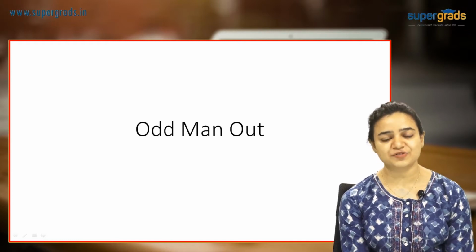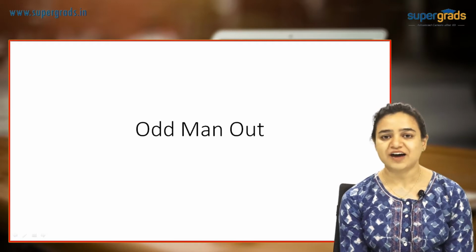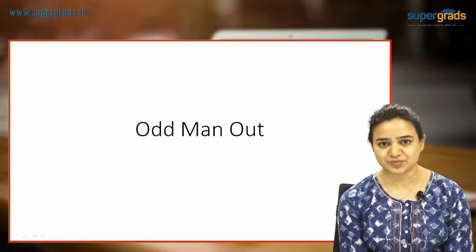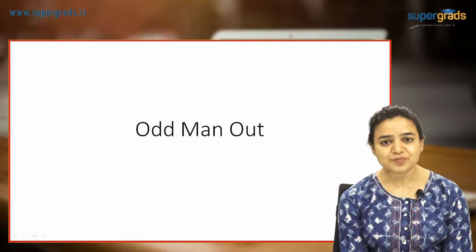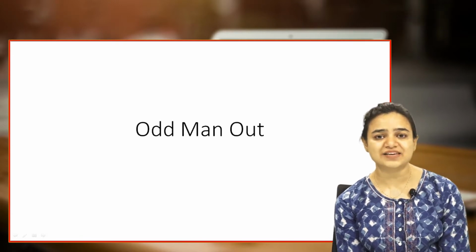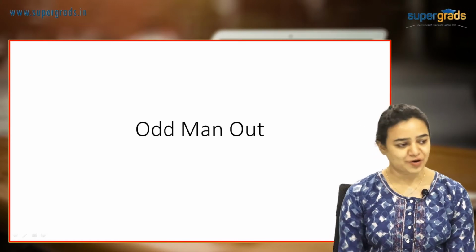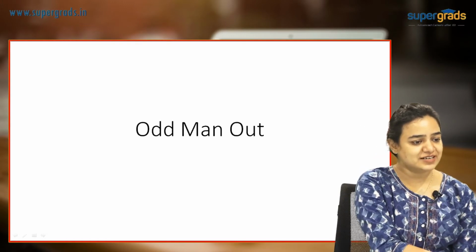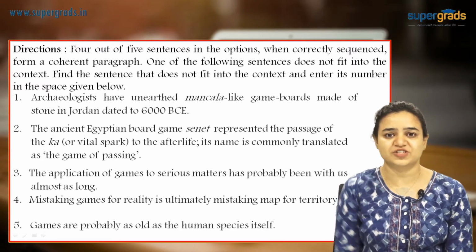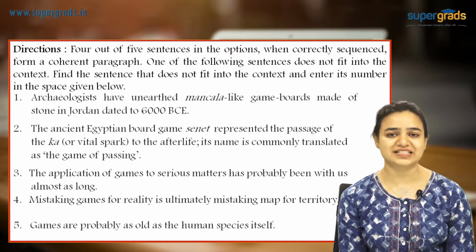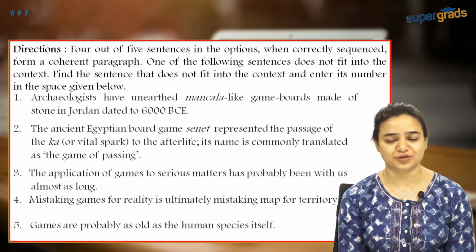Let's get started with our very first question. Of course, as I told you, we will use the rules of parajumbles. We will make pairs, and in the process of making pairs, I believe the odd sentence will automatically separate itself. Okay, so let's get started. Here is our first question which has got 5 sentences and we are supposed to tell the odd sentence which does not fit into the context here.